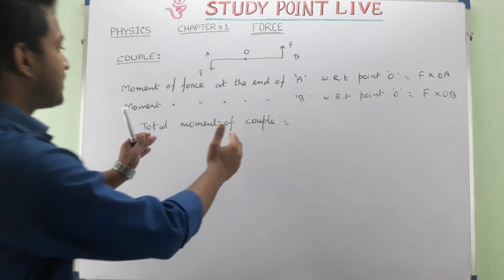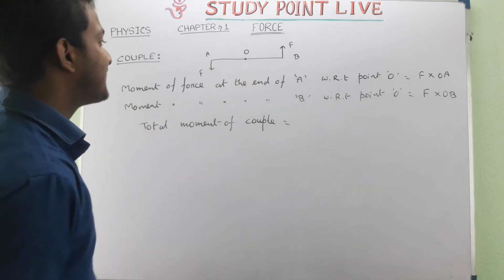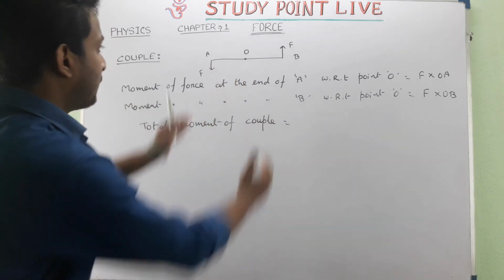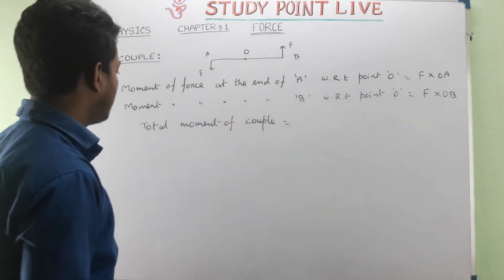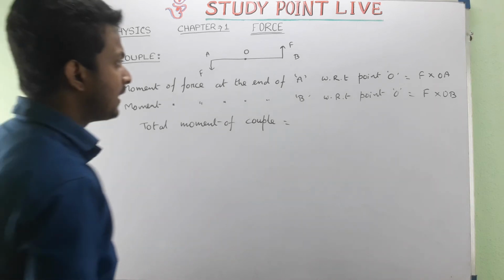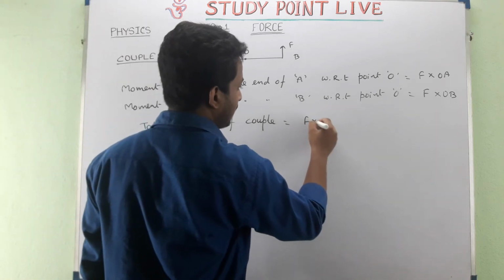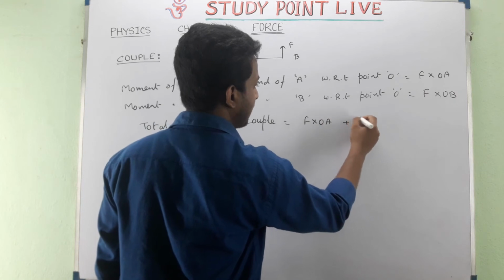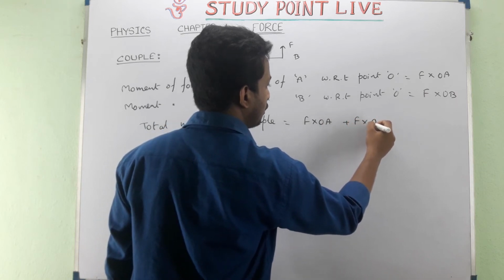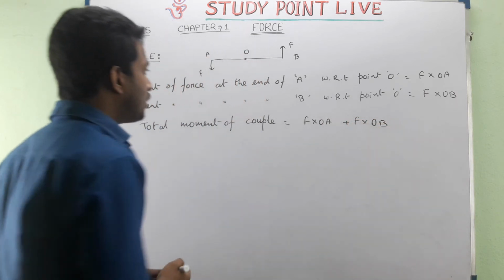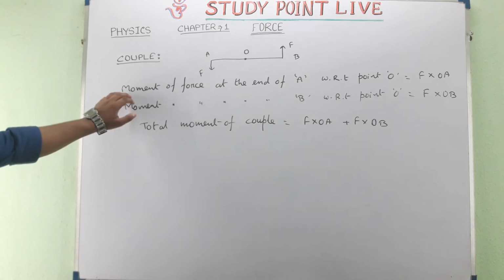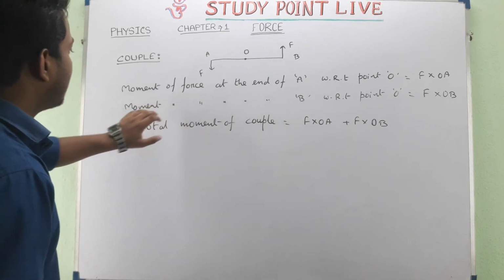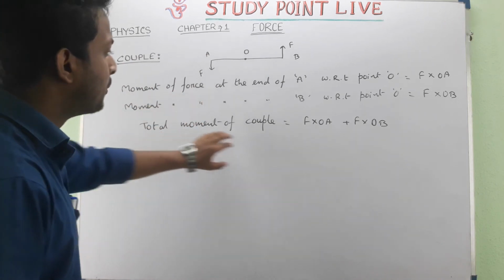Why? Because the total rotation is dependent upon these two forces. Now what is the total moment of couple? That is F into OA plus F into OB. So I think this concept is clear to you.